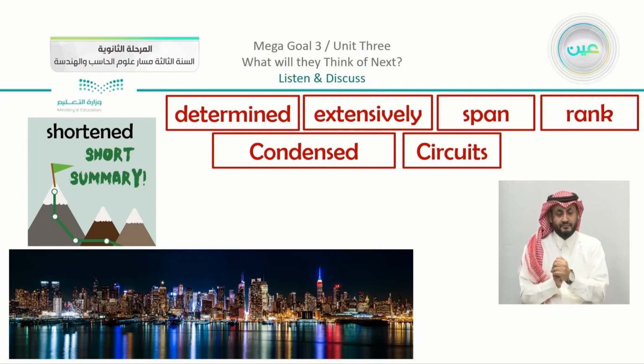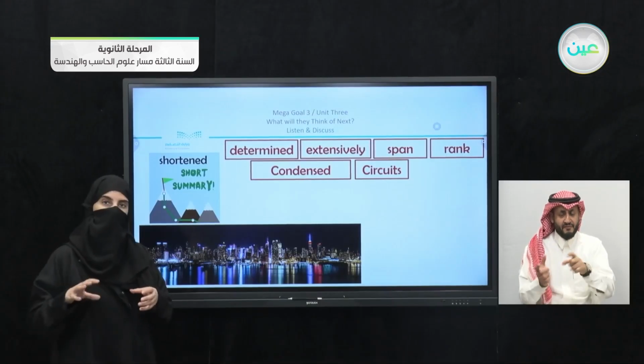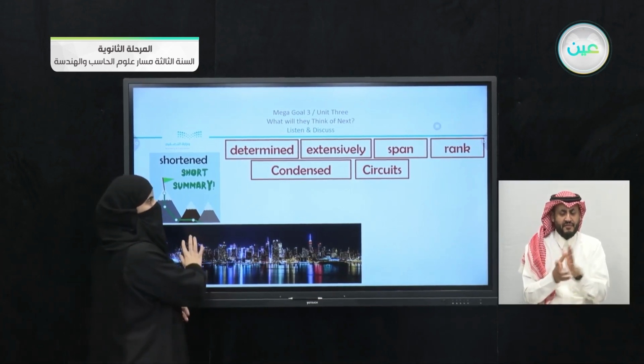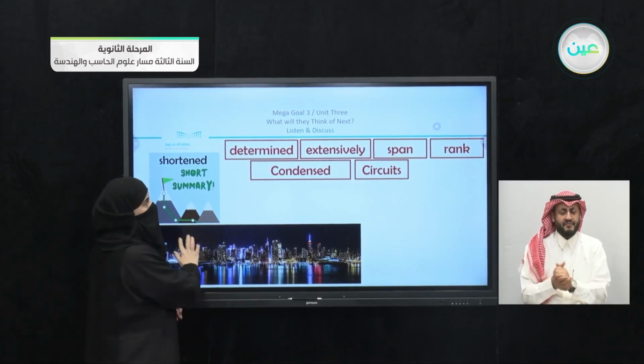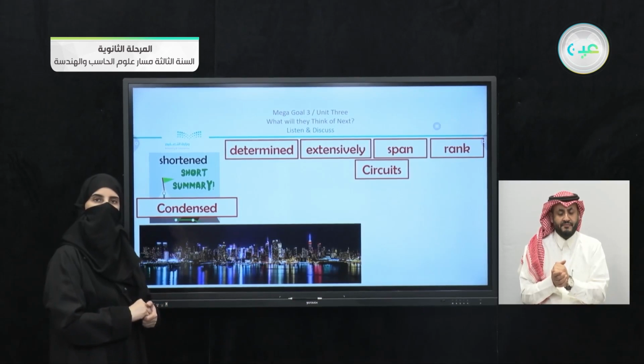Now we have here, if you remember the word shortened, I explained that here. Maps in general are not the real picture or the real image or even the real idea about the places or the locations, but they are shortened. So which one of the words is it? I'm giving you time just to revise here. You can see that we have here the word, correct, condensed.